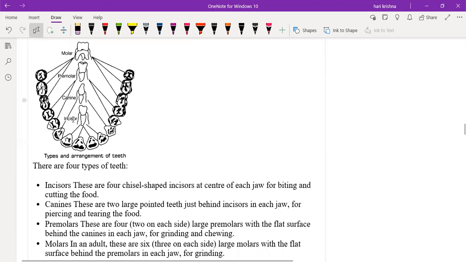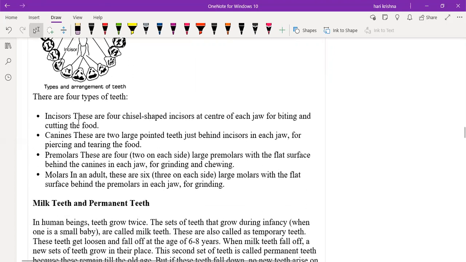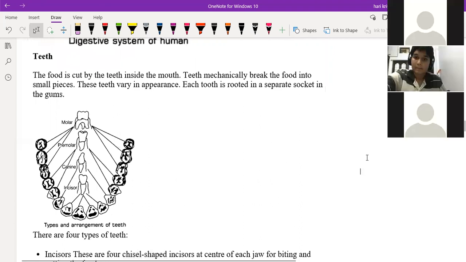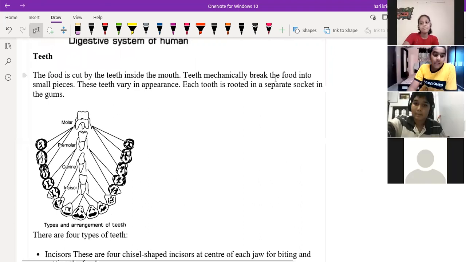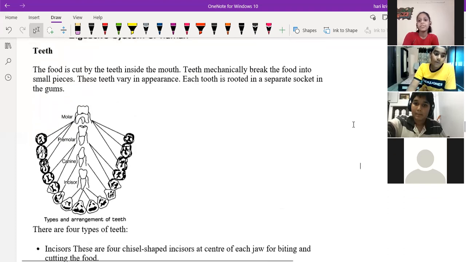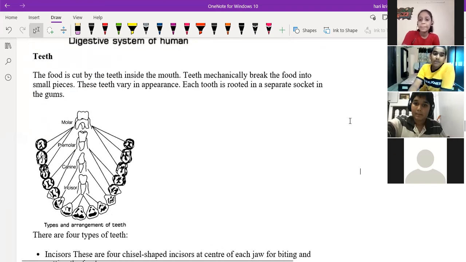What is the meaning of incisors? When we open our mouth, the starting 4 teeth are known as incisors, which are used to cut the food. They help in the biting and cutting of the food. First we'll bite the food. One by one we'll go.